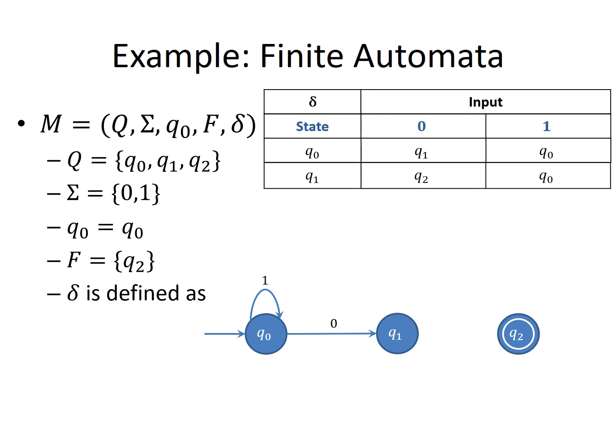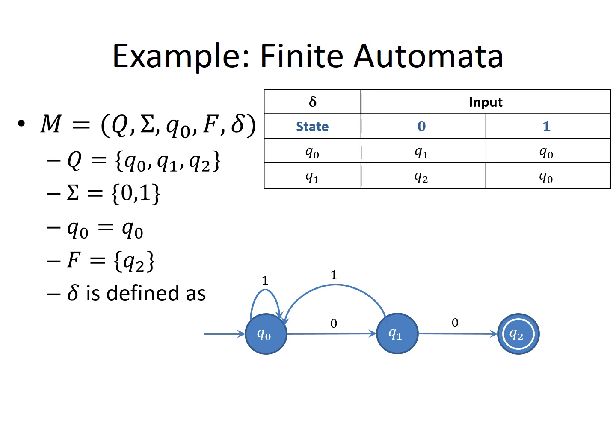So q1 on 0, it will go to q2. Look at this. So q1 on 0, it will go to q2. Then q1 on 1 will go to q0. So look at this. This is q1 on 1 will go to q0. The q1 state is over.